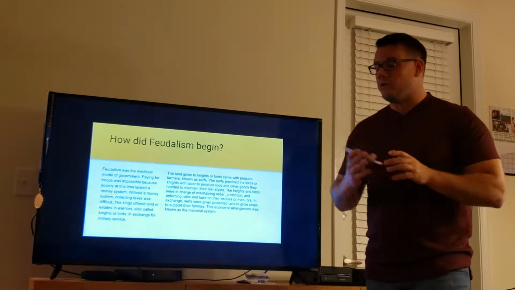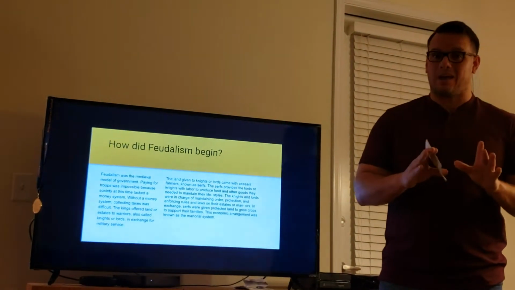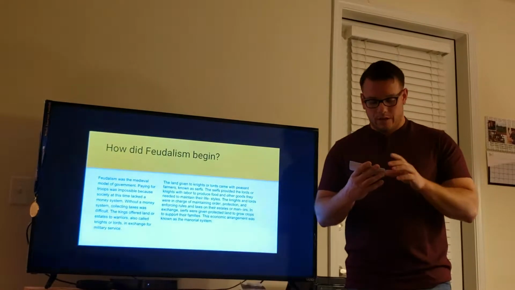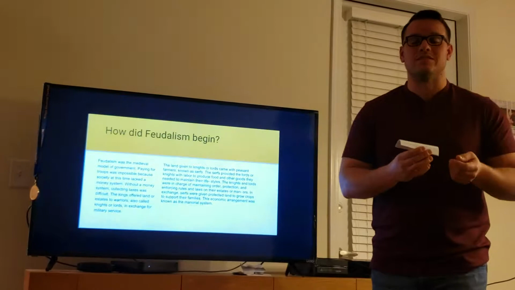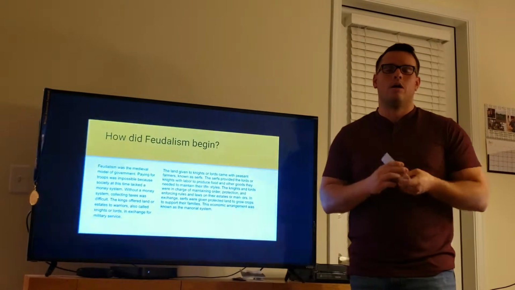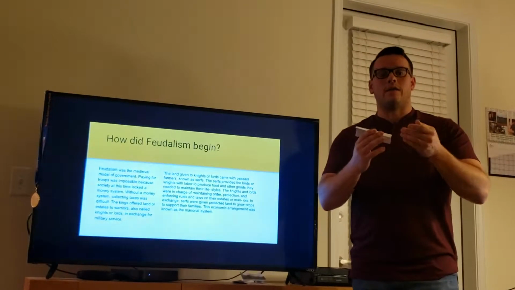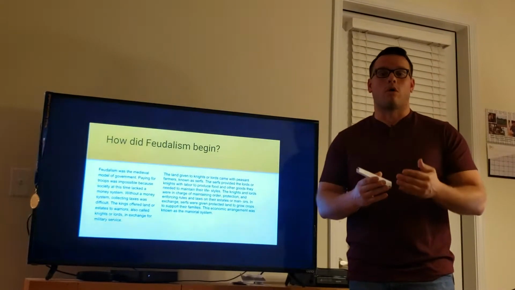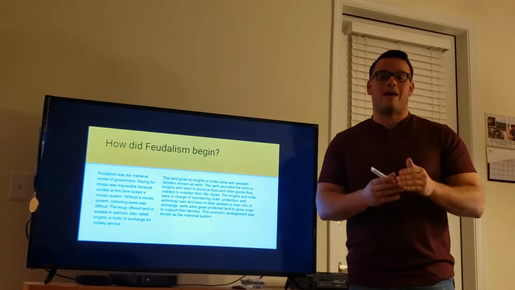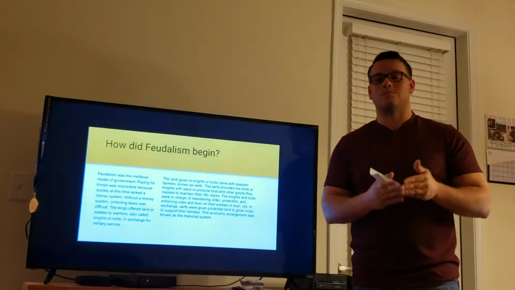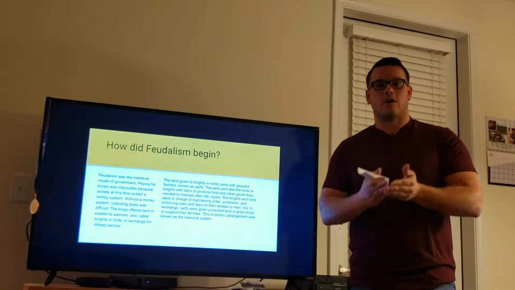As we stated before, the feudalism system began after the fall of Rome. It was not an economic system, it was a governing system. The manorial system is what drove the economics. This is what we speak about for a manor. The knights or the lords held the manor, and the peasants would work the land for the knights and the king, or the knights and the lords, to pay the homage to them as well as pay the taxes, so that they could pay the king for the rights of that land.